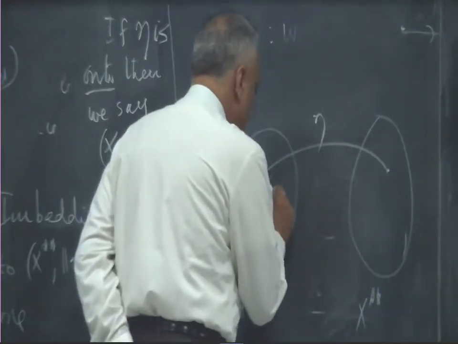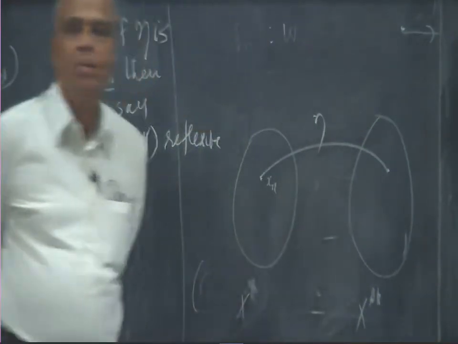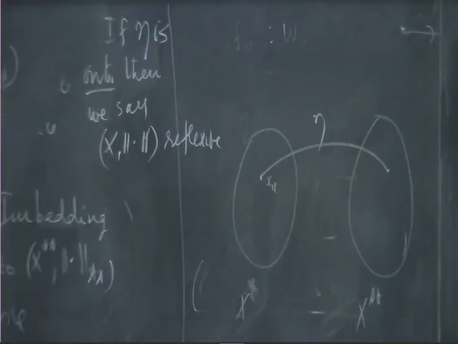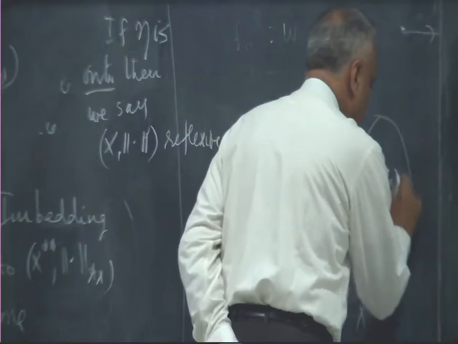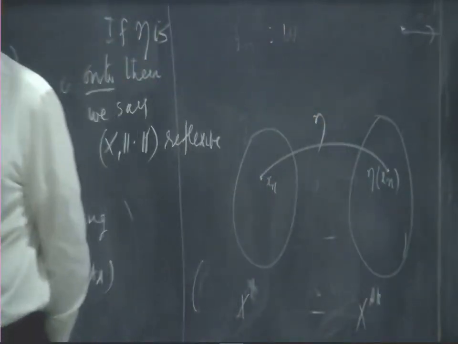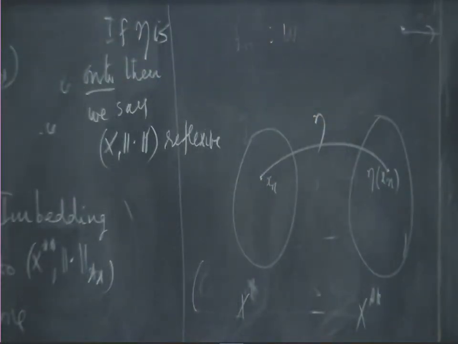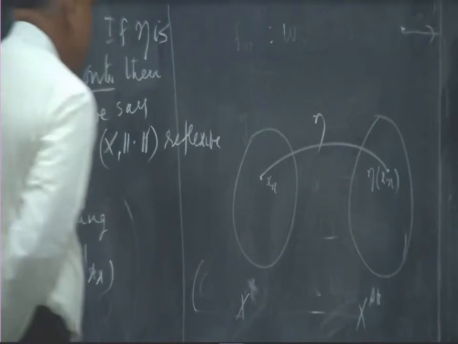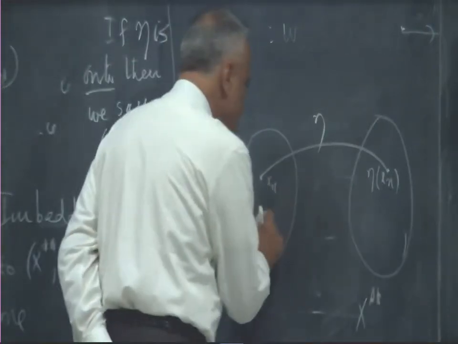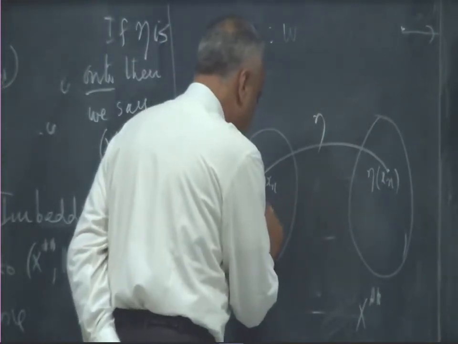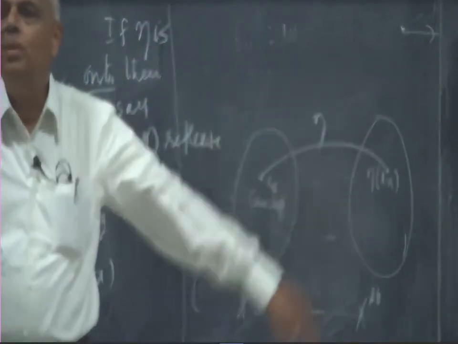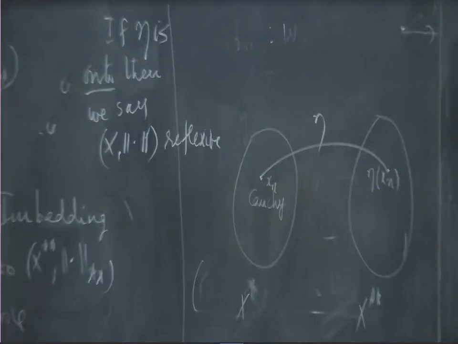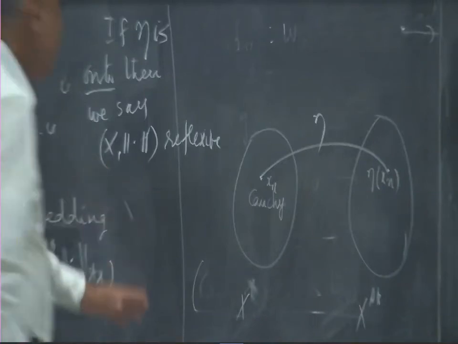Suppose I take a sequence xn here, then I will have a corresponding sequence eta xn here, right? And if this sequence is Cauchy, what can I say about that sequence? What does Cauchy mean?